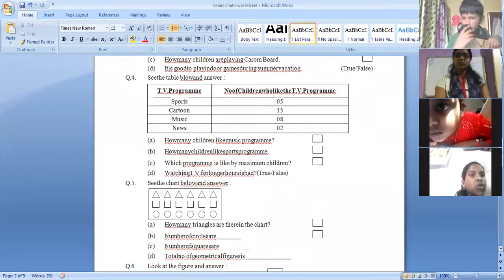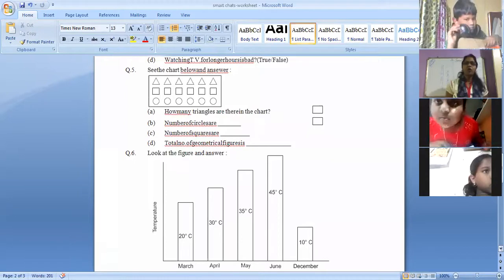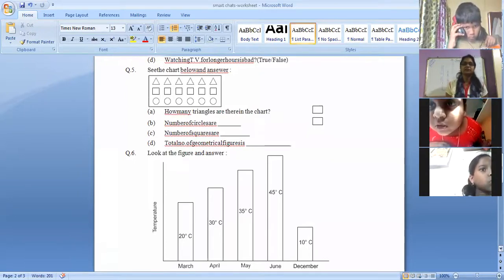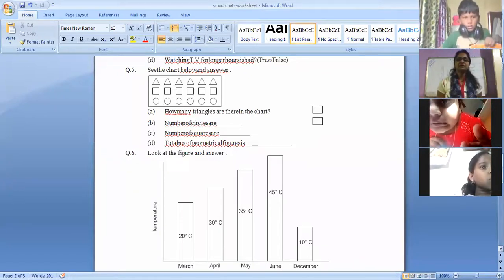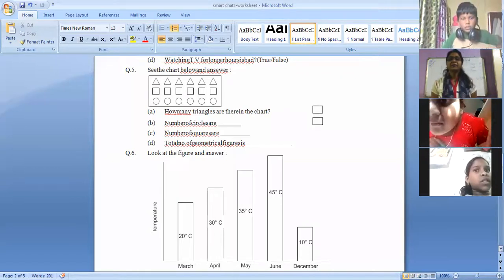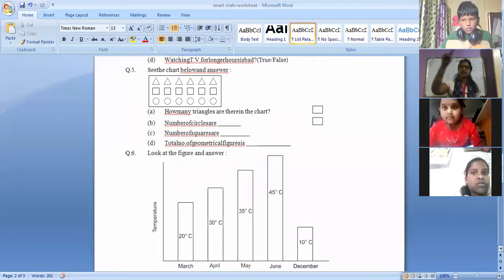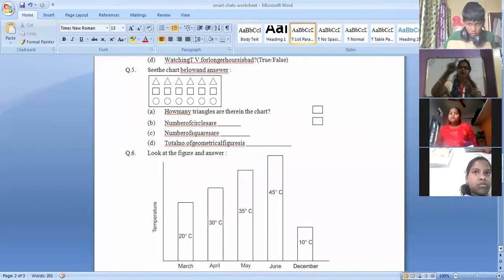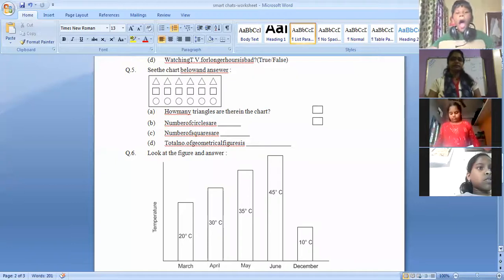So let us go to the next question. See the chart below and answer. How many triangles are there in the chart? 6, ma'am. Number of circles? 6, ma'am. Number of squares? 6, ma'am. Total number of geometrical figures? 18, ma'am. 6 threes are 18. Right? So instead of counting everything, you can simply say that 6 in horizontal line, 3 in vertical line, 6 into 3, 18 geometrical figures you have. Right? Okay. Next one.